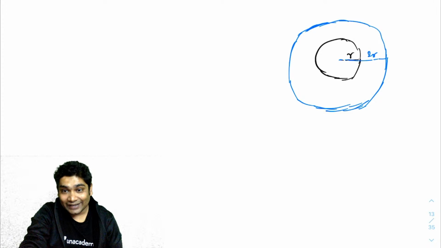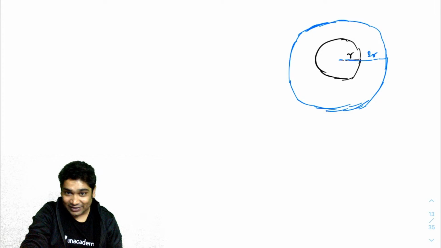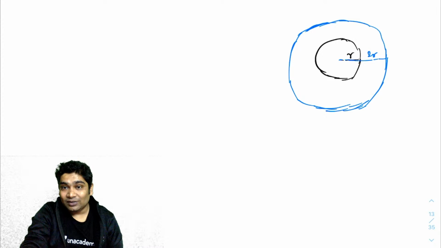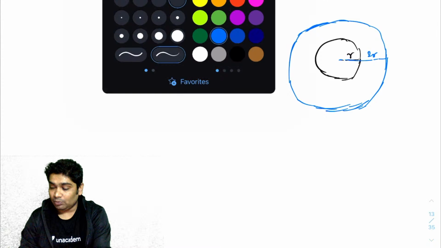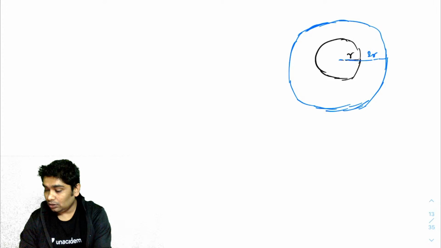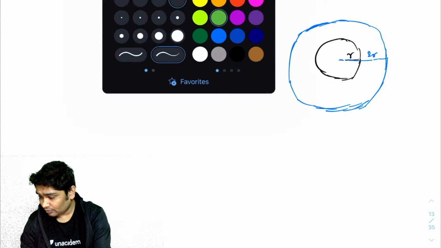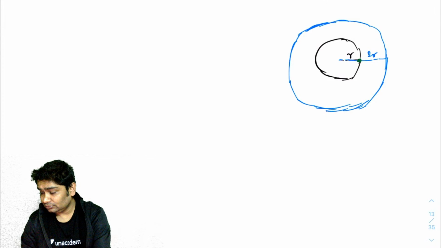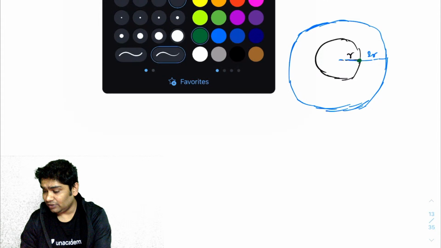Okay, hello guys. Let me just answer Meet's query and then I will quickly solve this problem. So yes, two particles at t equals 0 were both at the same place. So essentially, let's assume one was here and another was here, so they were both along a straight line.